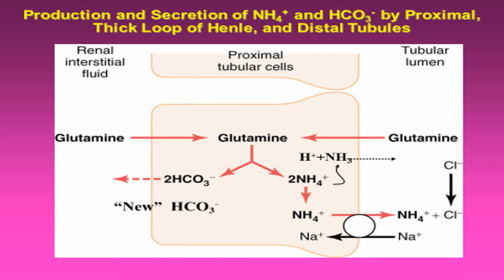So ammonia is the buffer of kidney, along with the phosphate buffer. The function of the kidney: excretion of hydrogen ion, reabsorption of bicarbonate ion, reclamation or regeneration of bicarbonate ion, excretion of titratable acid, and excretion of ammonium ion.